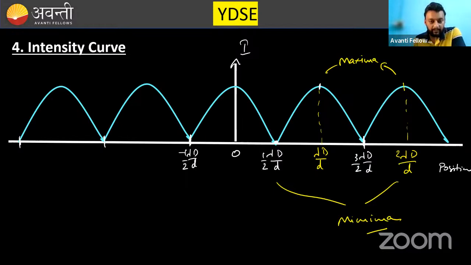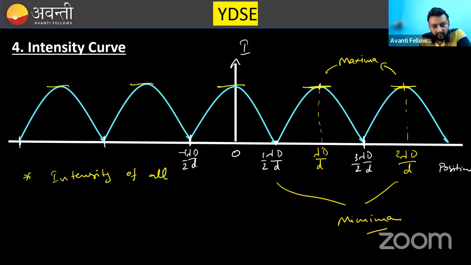Now, a point to be noted here. The intensity of all the maximas, whether it's second maxima, first maxima, central maxima, or whatever it is, all the intensities are same. That means the punchline is: intensity of all maxima are same.